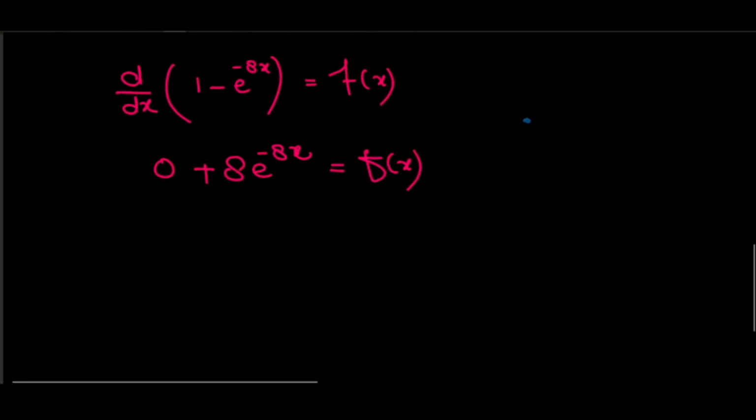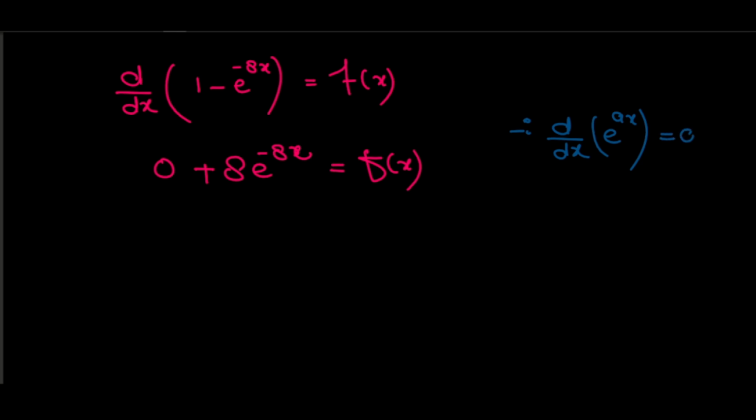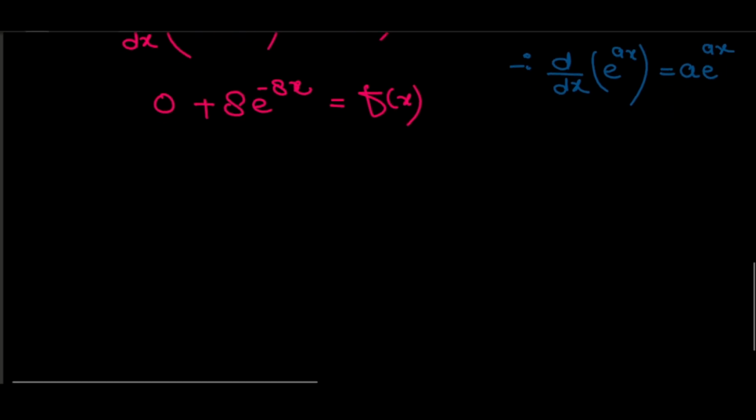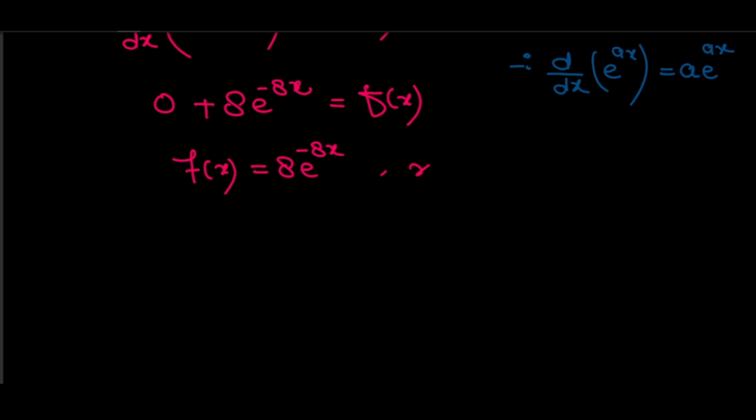So the differentiation of any exponential function, I mean e to the power of ax, is equal to a times e to the power ax. So here I am using this formula. This means my small f of x is equal to 8 times e raised to the power minus 8x, whenever x is greater than or equal to 0.